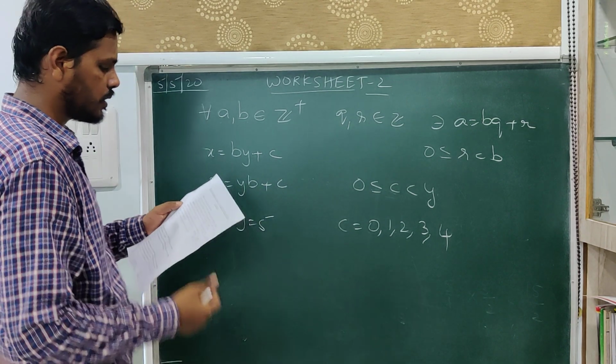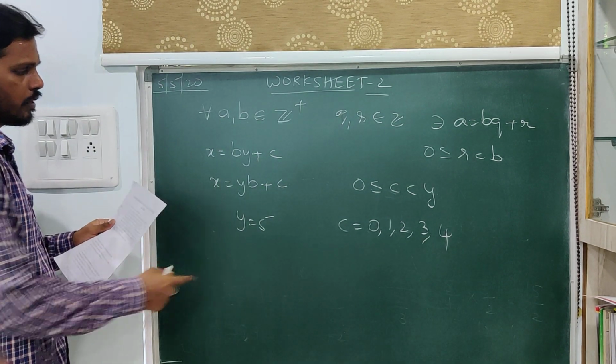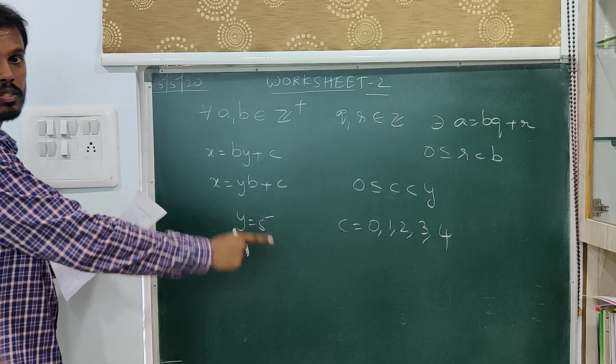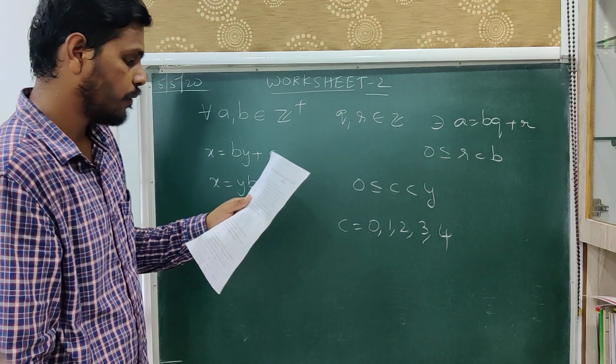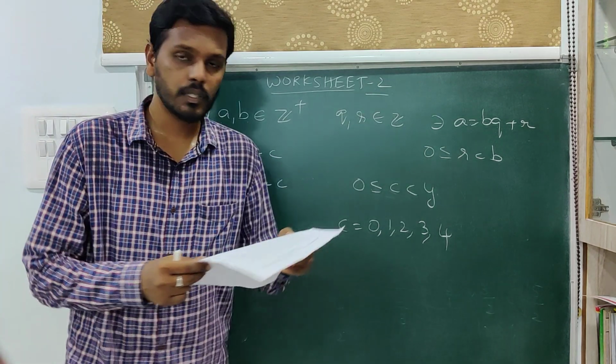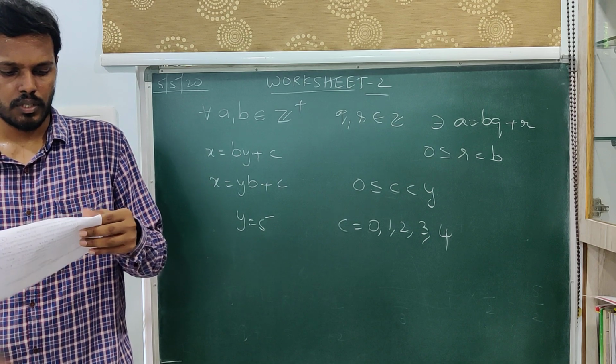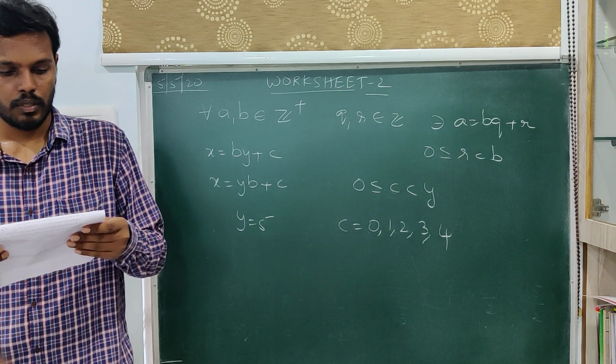If they ask you the least positive value of y, it is 5. The least possible value of y is 5. Now for the time being, I suspend the discussion of question number 6, and then we go back to the 7th question.